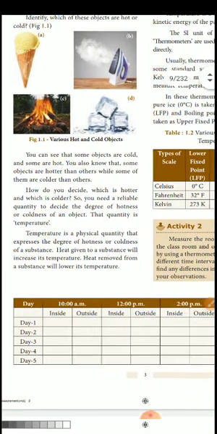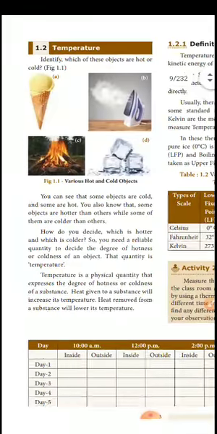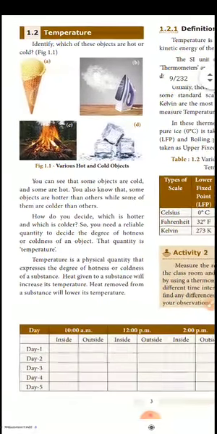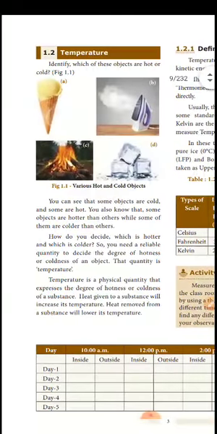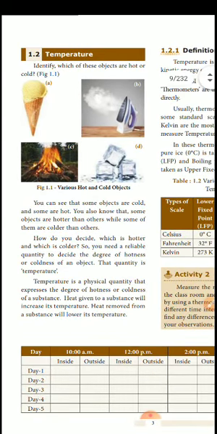You know that you can touch it. If it is cool, you can say it is cool, and if you cannot touch it, it is hot, so you can say hot. But there are other temperatures too: overheat, over cool, light heat, light cool. So that depends upon the temperature.